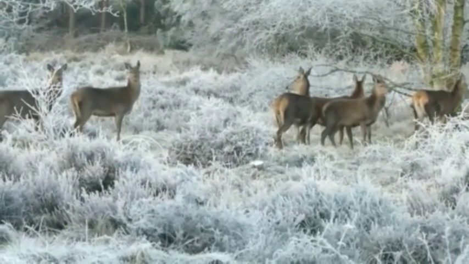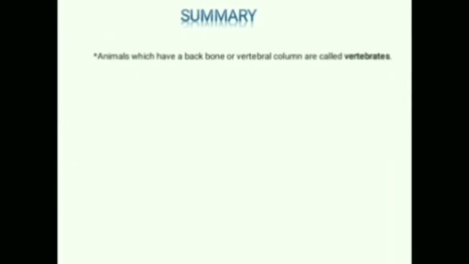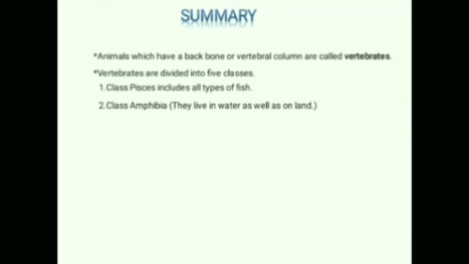Have you got it? I will explain you about the vertebrates. Animals which have a backbone or vertebral column are called vertebrates. Vertebrates are divided into 5 classes. The first one is class Pisces. Class Pisces includes all types of fish. Class Amphibia, they live in water as well as on land. Now the third one is class Reptilia. They mostly live on land. They have dry and scaly skin.